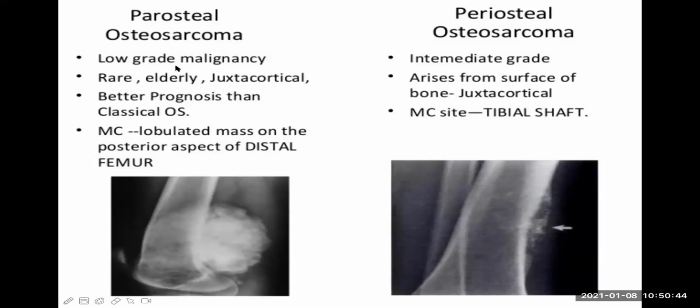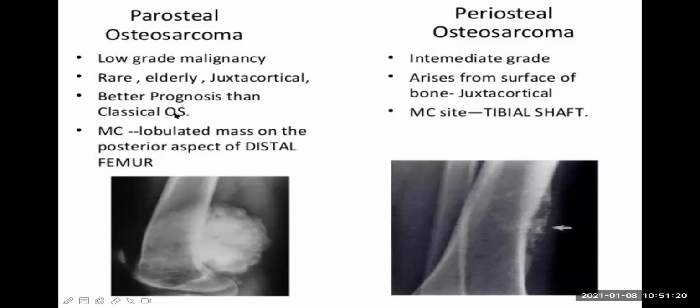So parosteal is a low grade malignancy, while periosteal is an intermediate grade. Okay. Parosteal is rare. It occurs more commonly in the elderly, and it is a juxtacortical tumor. Juxtacortical means just next to the cortex. So let's revise the layers of the bone once again. Outermost layer is called periosteum, the middle is the cortex, and the inner is called the medullary cavity. So juxtacortical is just next to the cortex.